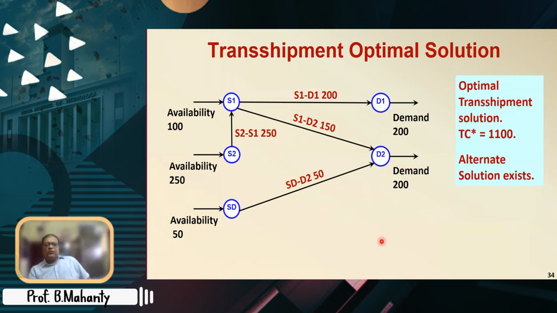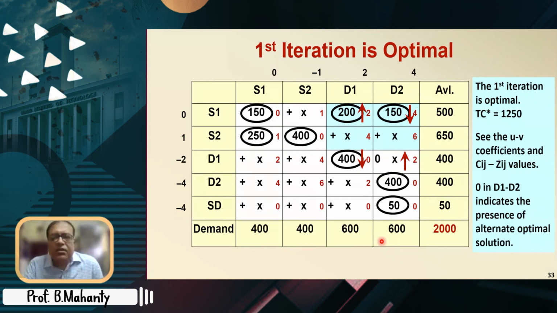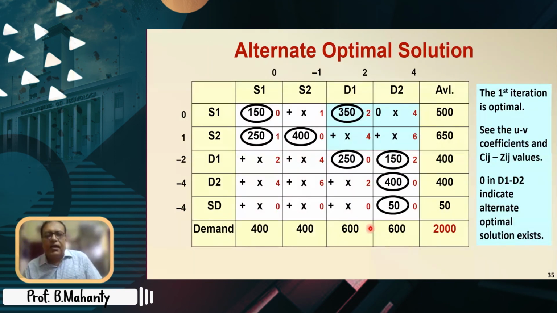50 goes to D2. So this is the optimal transshipment solution, and TC here, I don't know whether that calculation is correct. TC is 1250. TC here is 1250, not 1100. And here that is the alternate optimal solution. In this alternate optimal solution, you see that S2 to S1 is there. Additionally, we have a D1 to D2 150. D1 to D2 150 is also obtained, and S1 to D1 is 350. So these are the changes that have happened.